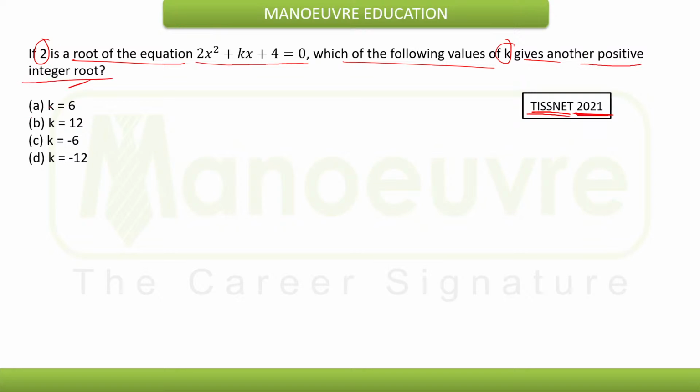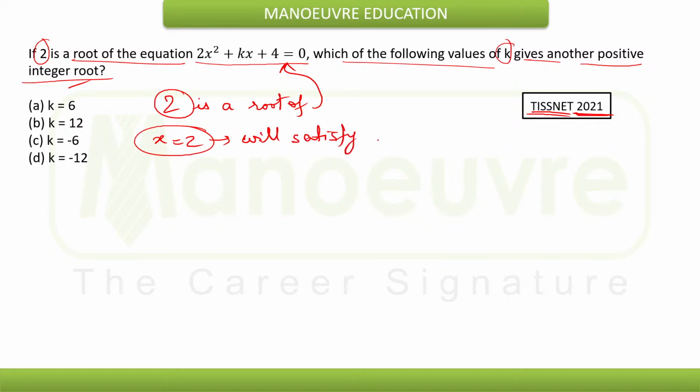which of the following values of k gives another positive integer root? So what they are asking basically is, if 2 is a root of this equation, that means the value of x as 2 will satisfy the equation. That is the meaning of the root or the solution.